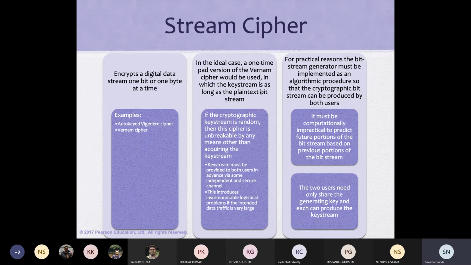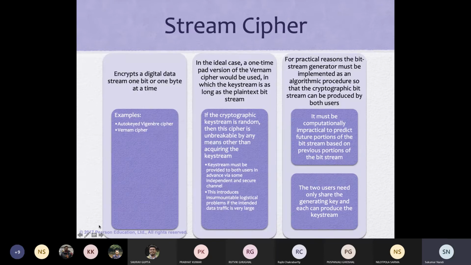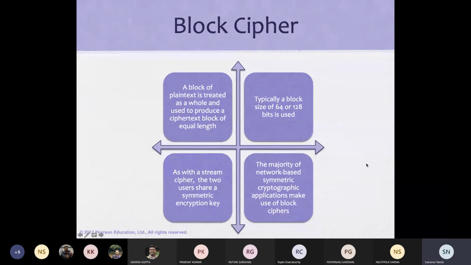In practical terms, we will have some problems, we will see. Please read this. This is talking about the stream cipher. I think I skipped it. We'll look into it at a different time. So for the Vernam cipher, the stream cipher, for the time being we'll skip. We are interested in talking about the block cipher.